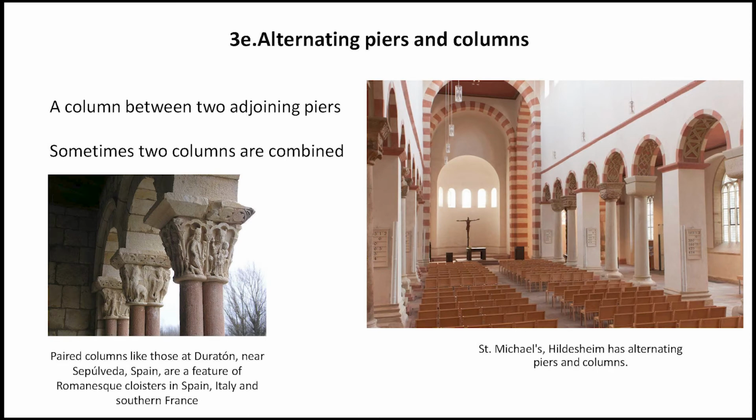The use of alternating piers and columns was another characteristic feature of Romanesque architecture. These piers were often employed to support the arches. They were built of masonry and were square or rectangular in cross section. They generally have a horizontal molding representing a capital at the springing point of the arch.